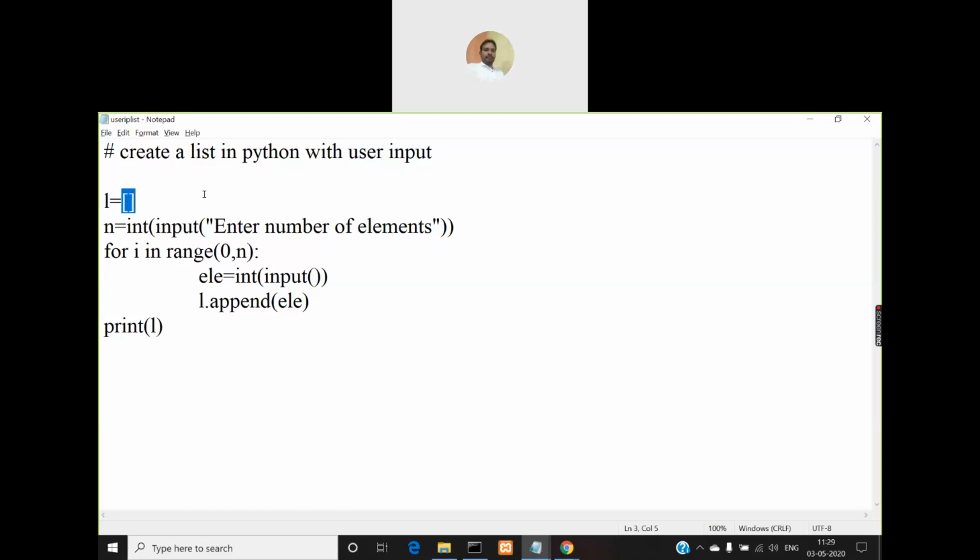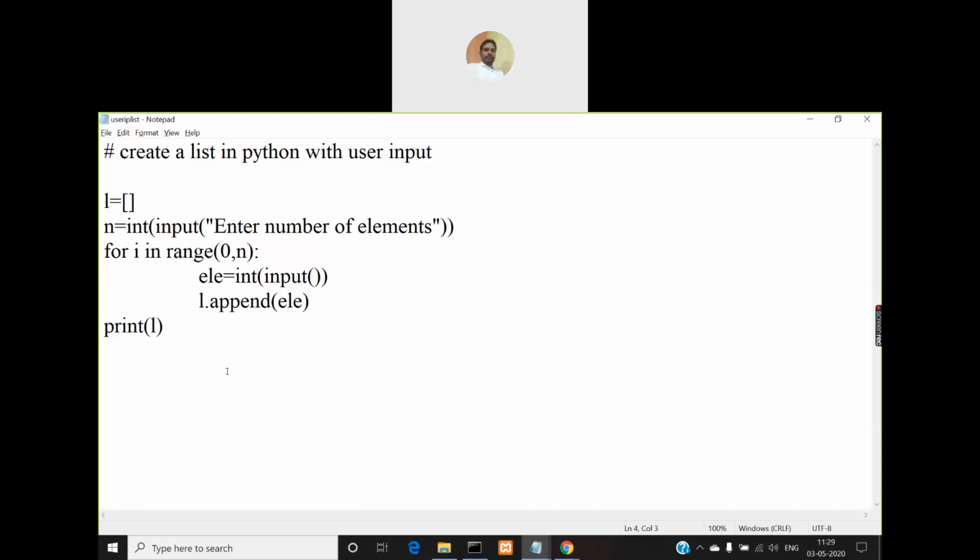So when you create a list like this, the list will be created, but it will not have any elements. You can say that it is an empty list. Once you create an empty list like that, then using an input function, you can read the values and store them in that list.